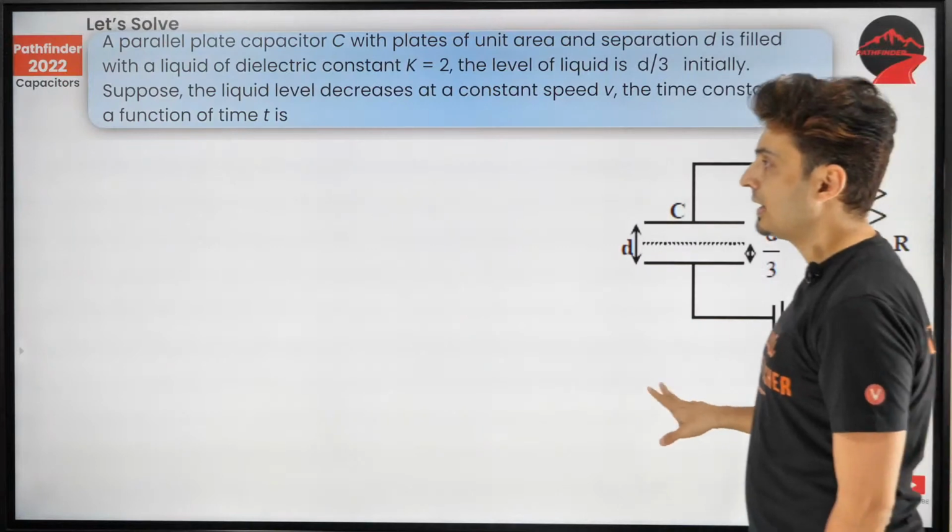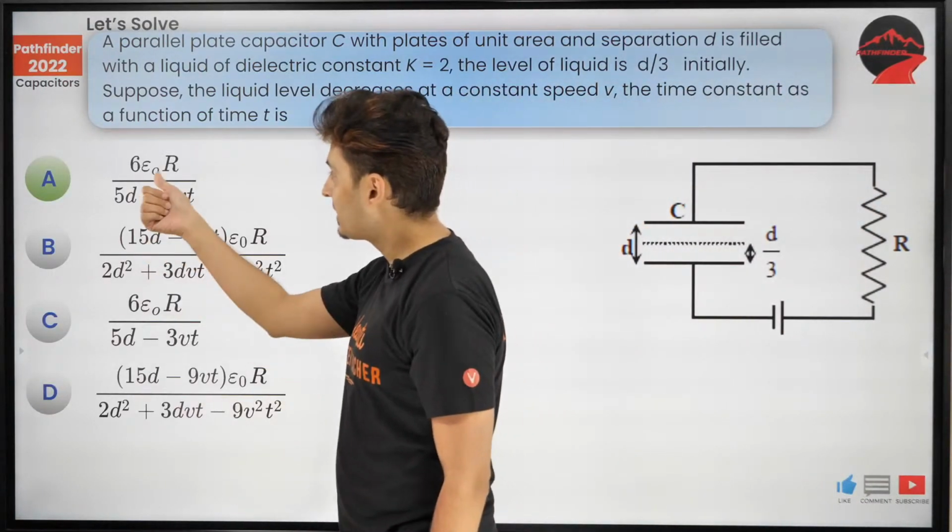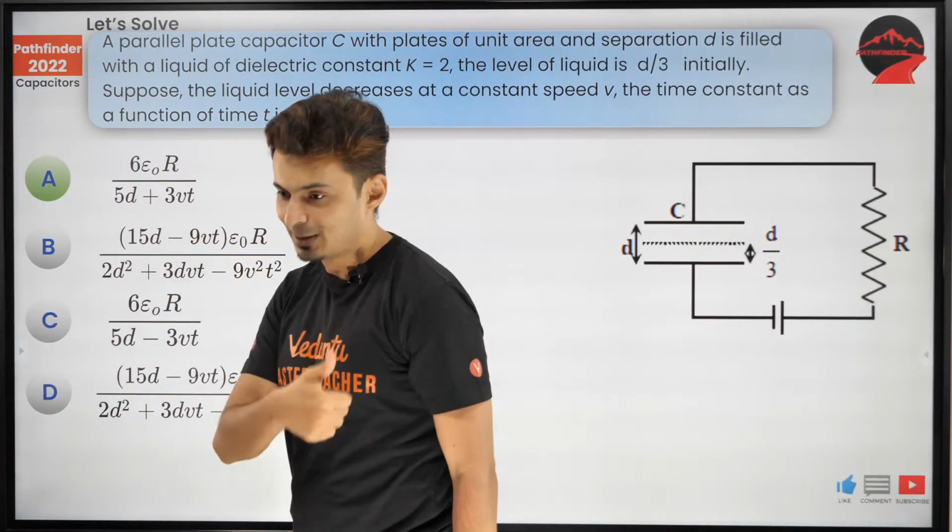So, well, that's the answer, guys. And I think, yep, there we go. 6 epsilon naught or 5d plus 3vt. There we go.